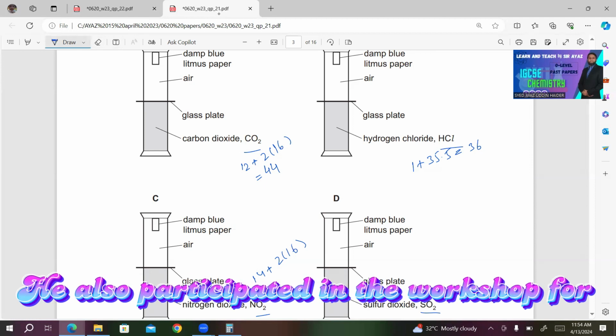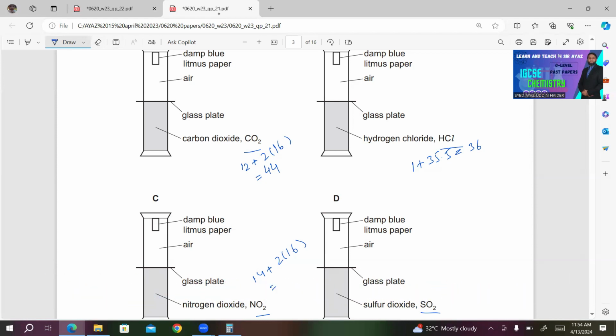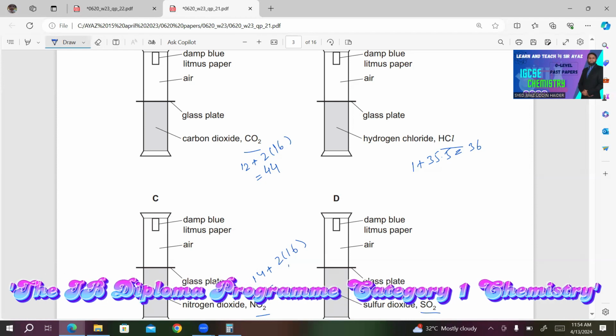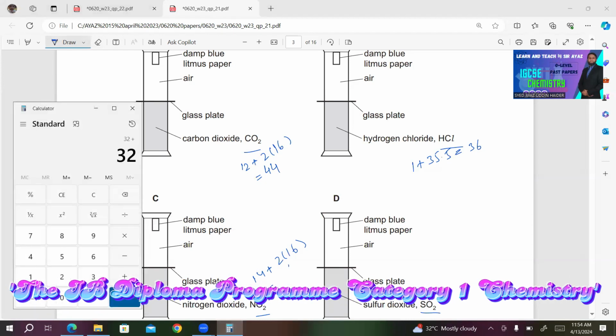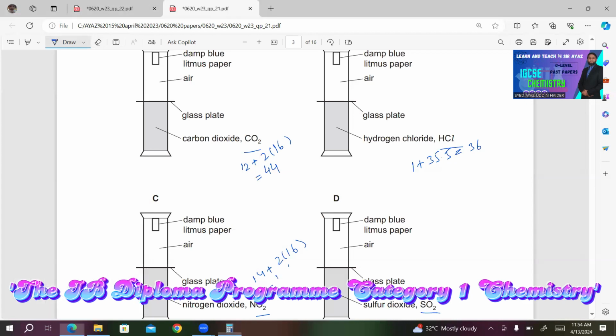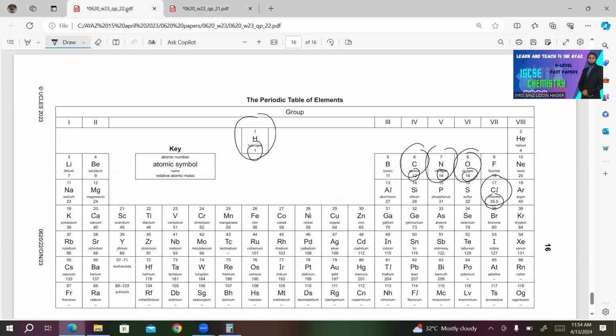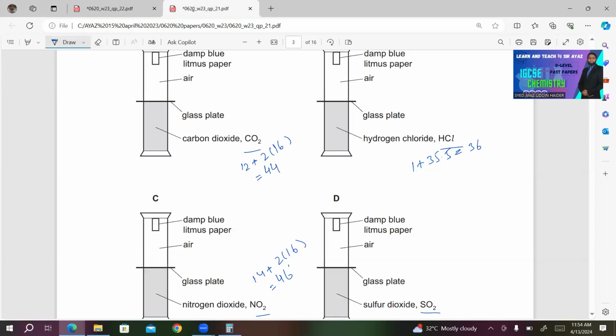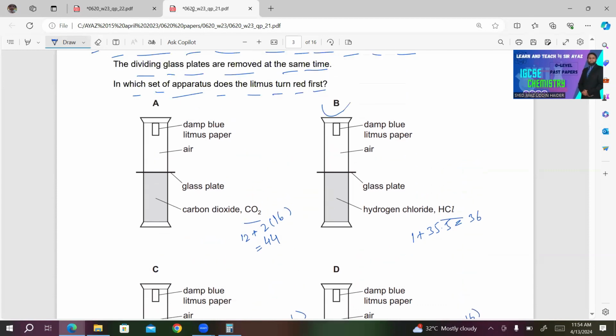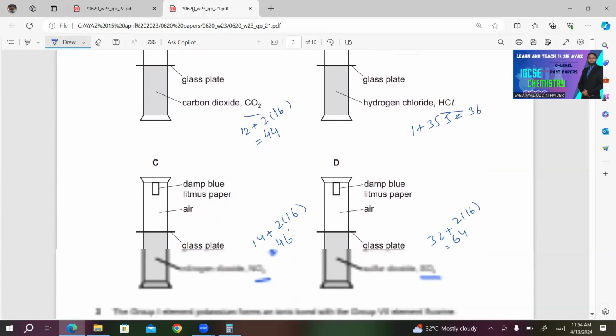So 32 plus 14, 46. What about SO2? Where is S? S is here. Sulfur, 32 is its Ar. So 32 plus 2 multiplied by 16, which gives 32. 32 plus 32 gives 64. So obviously, choice B will be the right answer as HCl has the lowest Mr.